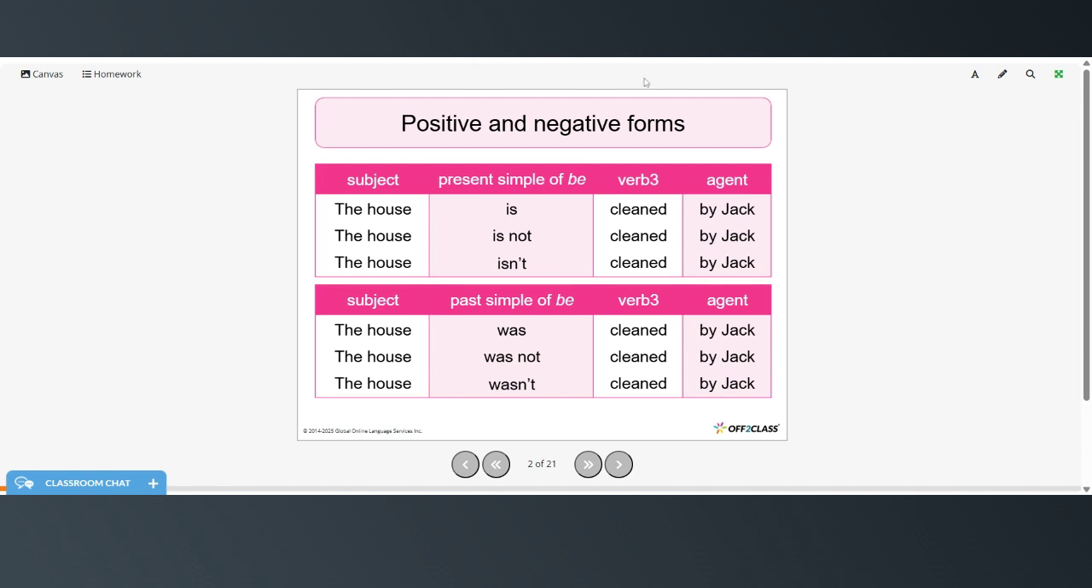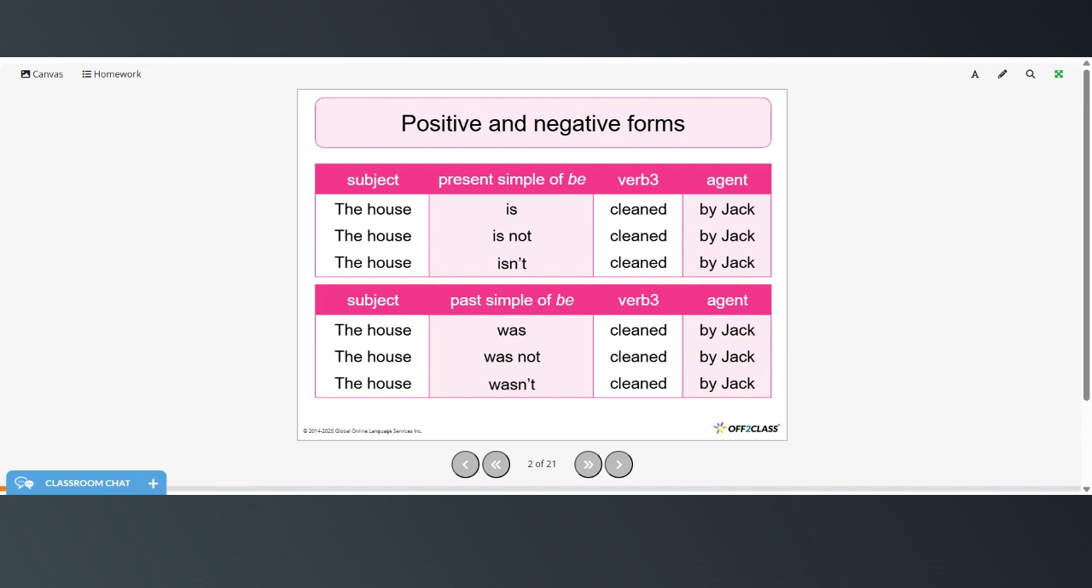So here we have the present simple to be. The house is cleaned by Jack. So it's the subject, the verb to be, the third form of the verb, and then the agent. The house is not cleaned by Jack, or you can use the contraction, the house isn't cleaned by Jack.